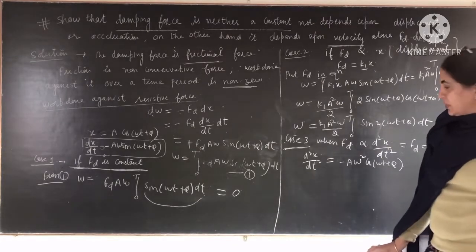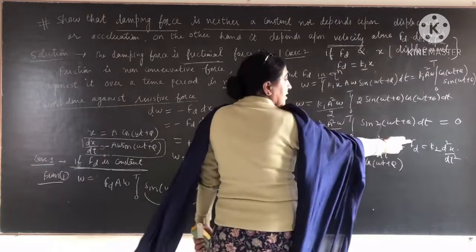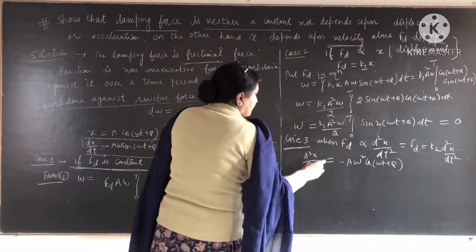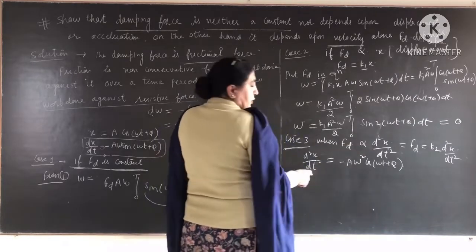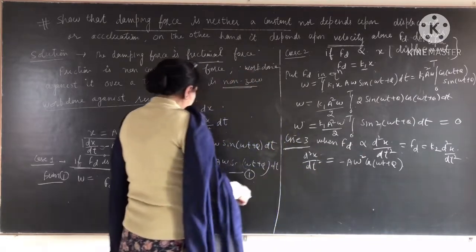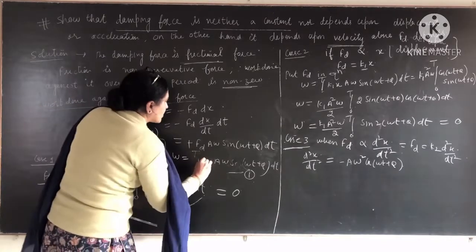This is acceleration. So put the value of the double derivative here, and the value of Fd will be K2 into this. Then put this value in equation number first.